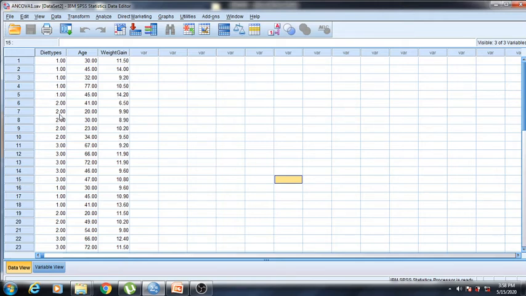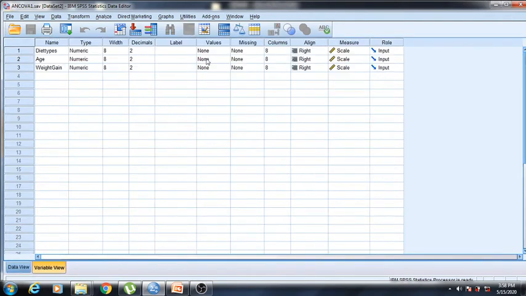So diet type is non-metric, age is metric, a continuous variable, and then this is again continuous. Okay, so this is our data. Now we'll go to variable view and then we'll define our diet types.